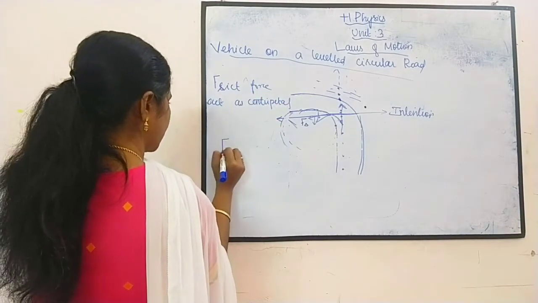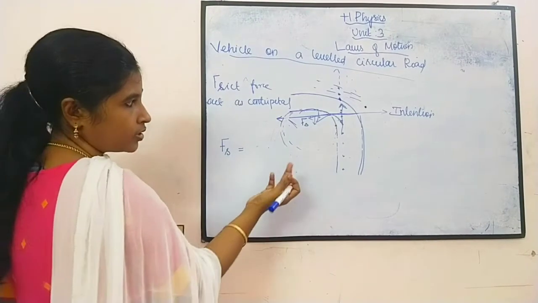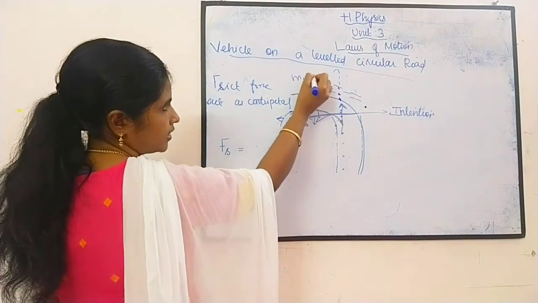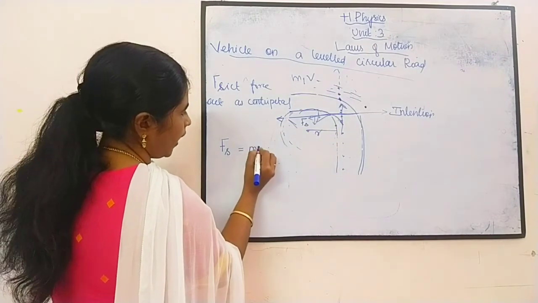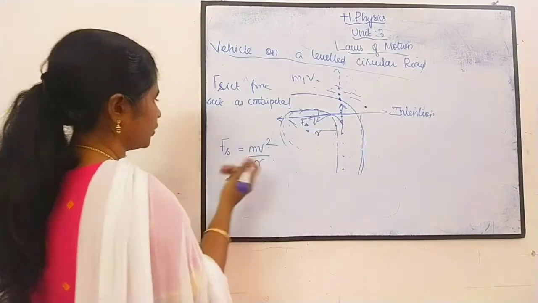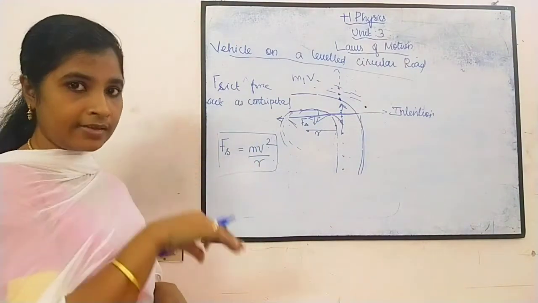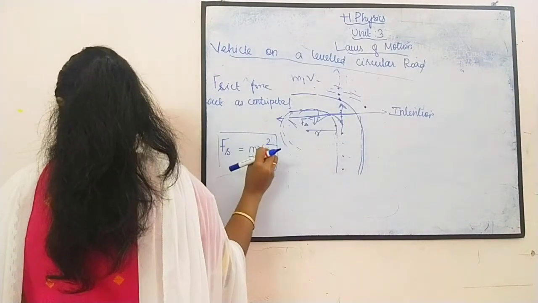Let us take the frictional force as Fs. What about the centripetal force? If the car has a mass m and it is moving with a velocity v and the radius of that path is r, then it is mv square by r. So this is the frictional force acting as the centripetal force. So Fs is equal to mv square by r.